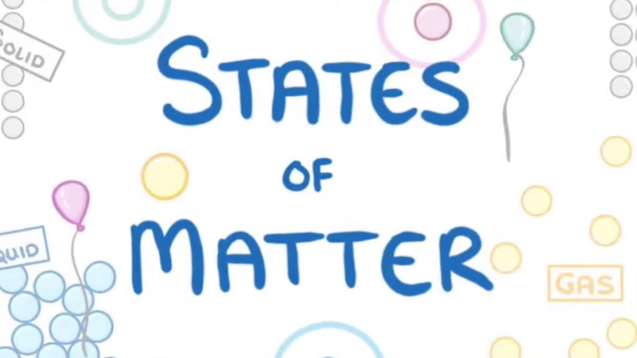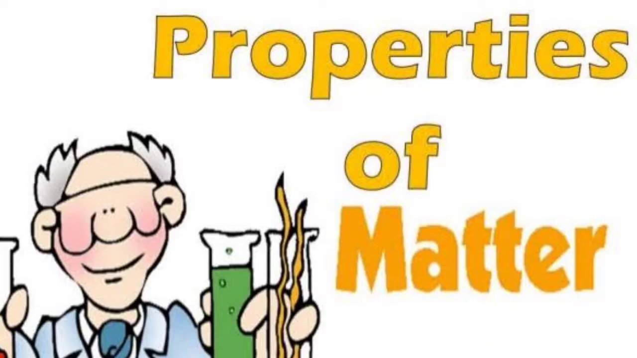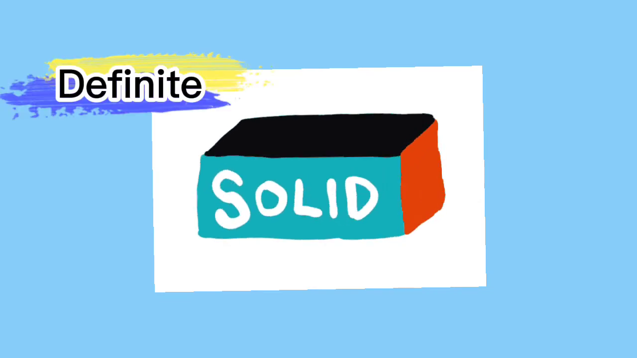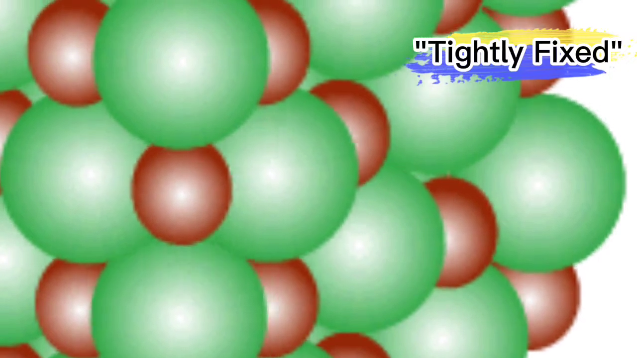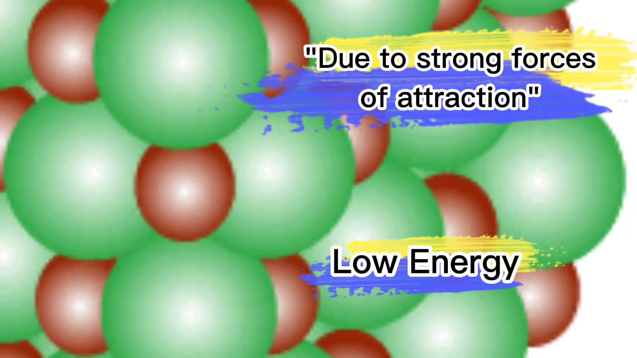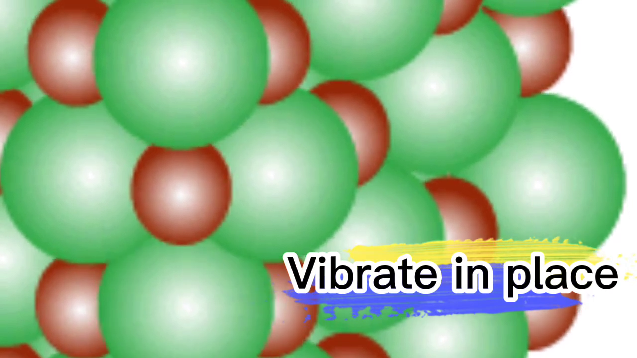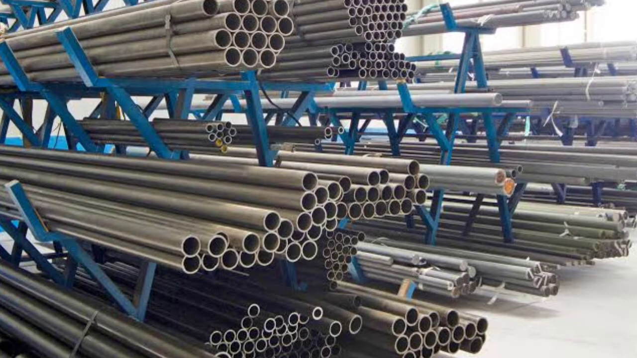There are three states of matter, namely solid, liquid, and gas. Each state of matter has different properties. Solid material has definite shape, mass, and volume. Its molecules are tightly fixed or closely packed together due to strong forces of attraction with very low energy in between them. This is also a reason why they vibrate in place. Examples of solid materials are rocks, trees, steel, and even the food we eat.